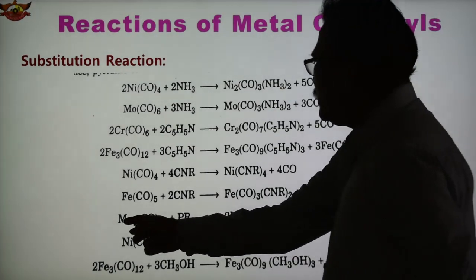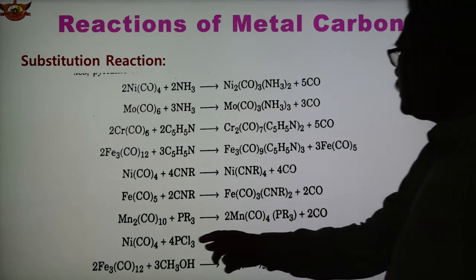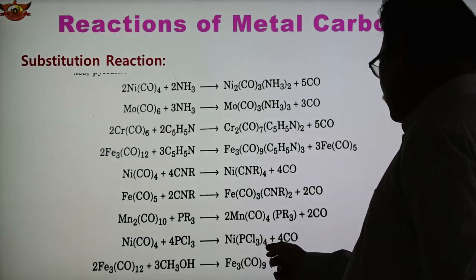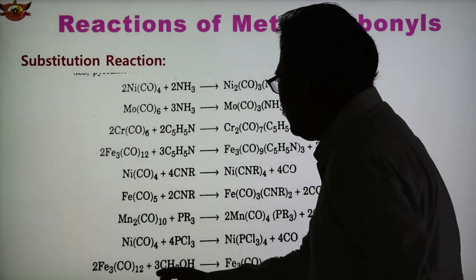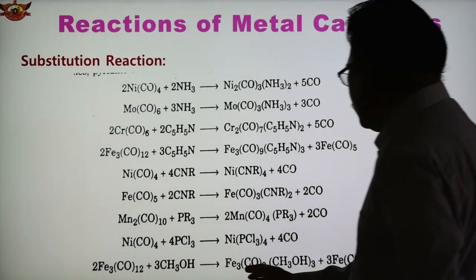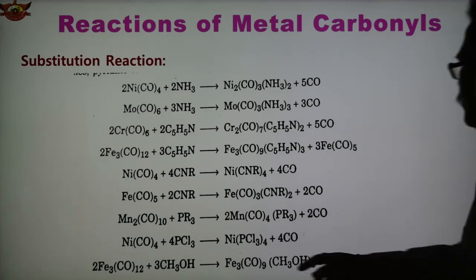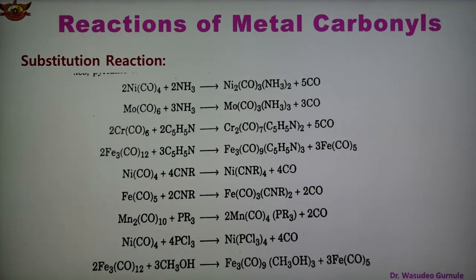So 2 manganese are there, so twice Mn(CO)4(PR3). Another, Ni(CO)4 reacts with PCl3 forming Ni(PCl3)4 and 4 CO get released. And another is Fe3(CO)12 with 3 CH3OH, giving Fe3(CO)9(CH3OH)3 and Fe. This is methyl alcohol, methanol, 3 molecules, and 3 Fe(CO)5 is formed. So in this way, these are the substitution reactions.